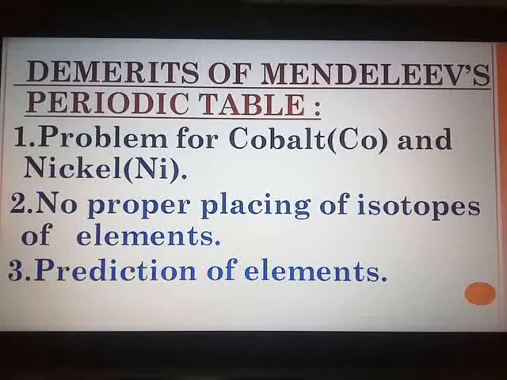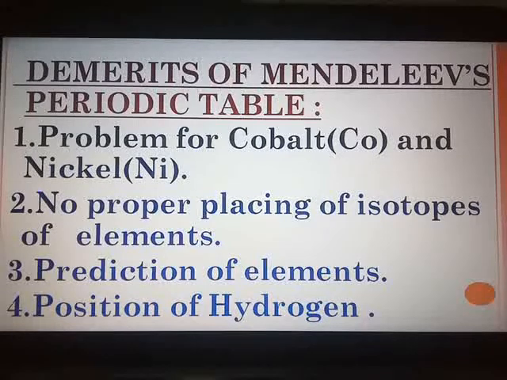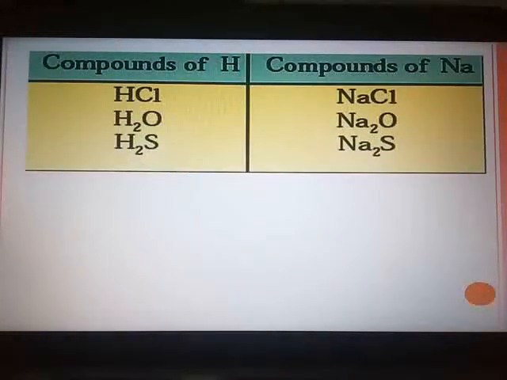And last but not the least is regarding the position of hydrogen, because hydrogen resembled properties with both halogens and also the alkali metals, that is group 1. So there is a similarity in the molecular formulae of the compounds of hydrogen and alkali metals, that is sodium, potassium, etc., formed with chlorine and oxygen.